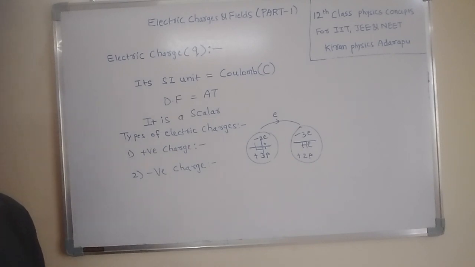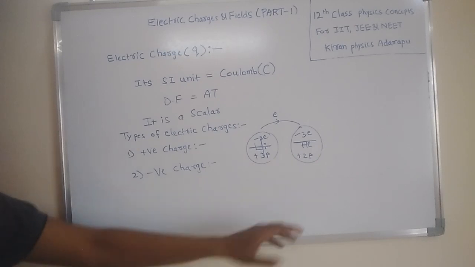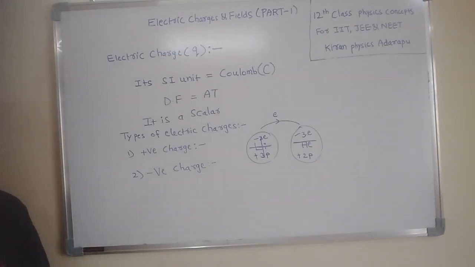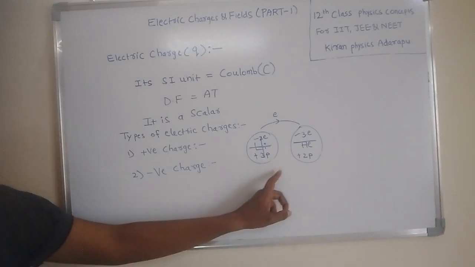We have three types of procedures. One is by rubbing, the second method is by induction, and one more method is by conduction. These three are the procedures to get charges. How to electrify the bodies? We have three methods: by rubbing, by conduction, and by induction. In all these methods, charges are obtained due to the transfer of electrons.